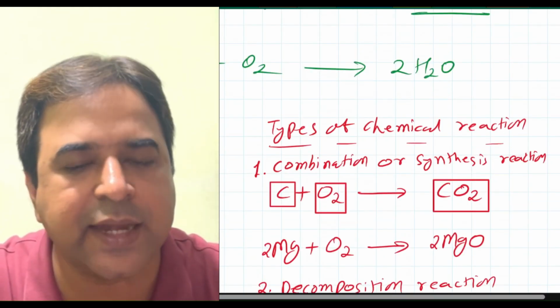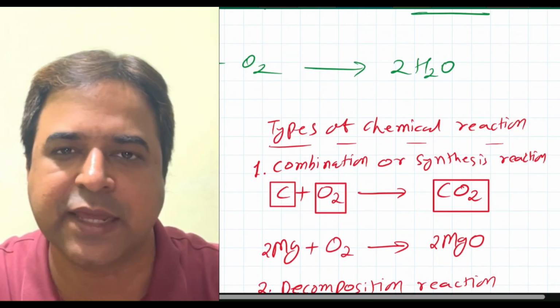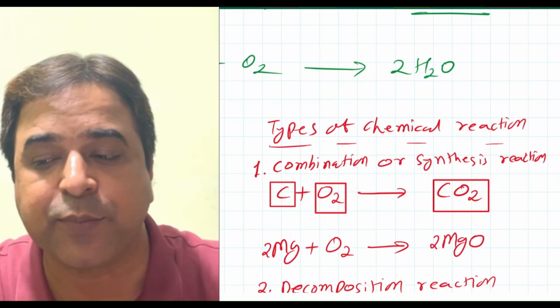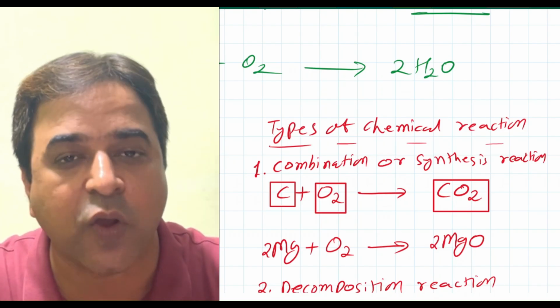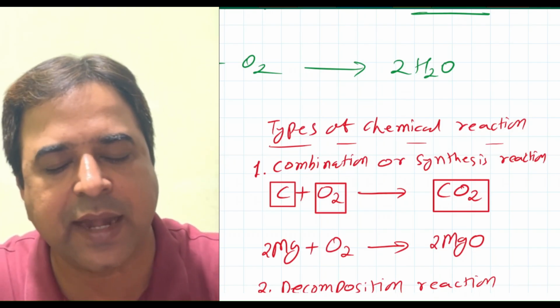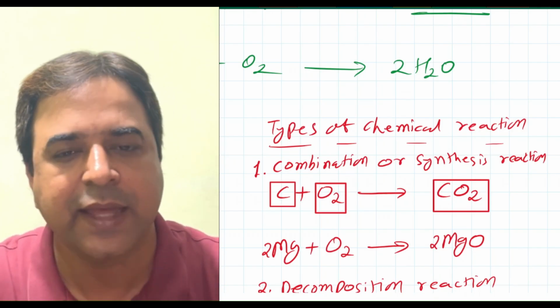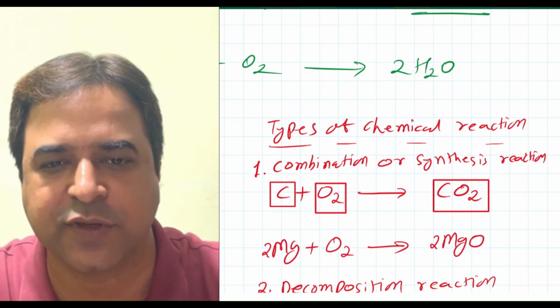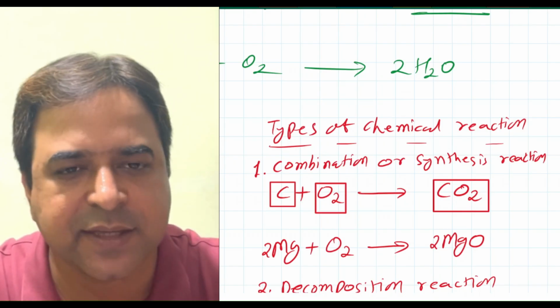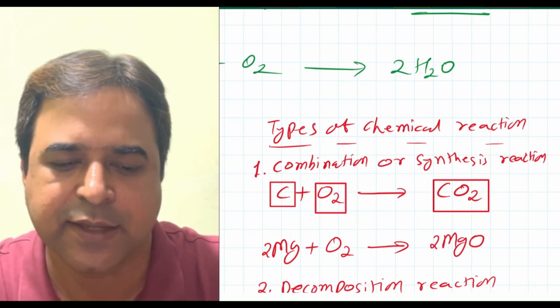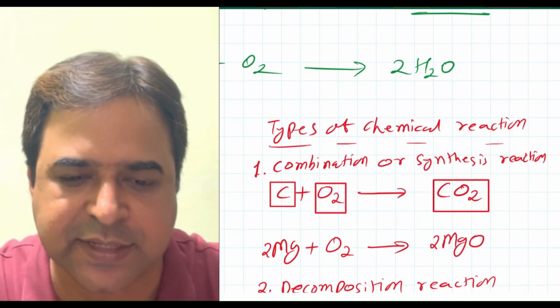In the beginning I took the example of carbon burning in the presence of oxygen to form carbon dioxide. Such type of reaction is also called a combustion type of chemical reaction. You can add one more thing here. Now at the end, endothermic and exothermic chemical reactions are quite informative. We will be doing it in the next class, but we will just end it with this.